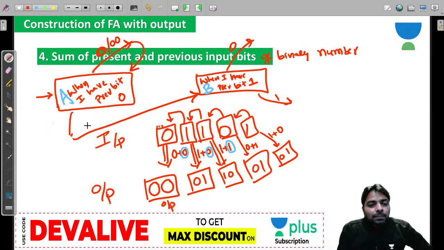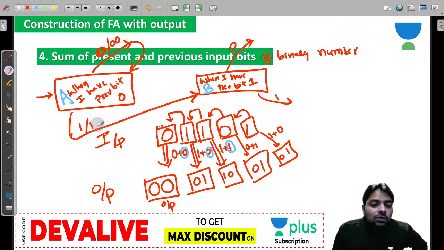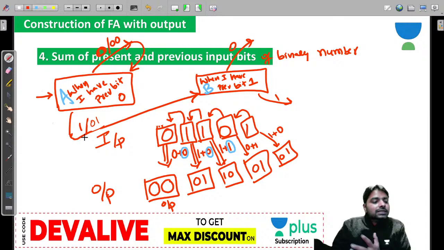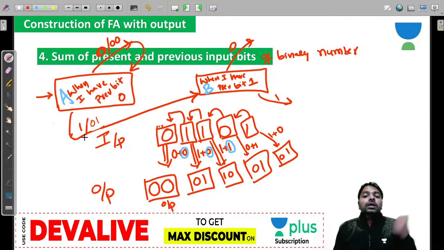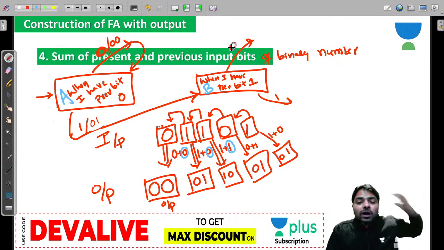For the next bit, it will become 1 as the previous bit. Remember, here 1 by 1 comes. Everybody? No, here not 1, 0, 1 you should produce. Yes, 0, 1. But you should go to the next state, not the same state, Shubhasri, because for the next bit, 1 should be added. This 1 will become the previous bit to the next bit. And guys, this 0, already look at that. This 0 we are looking at means already had a 1 previous bit.